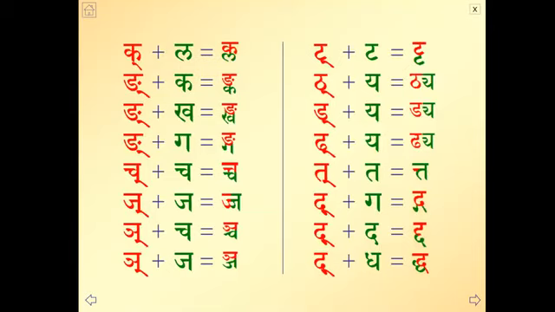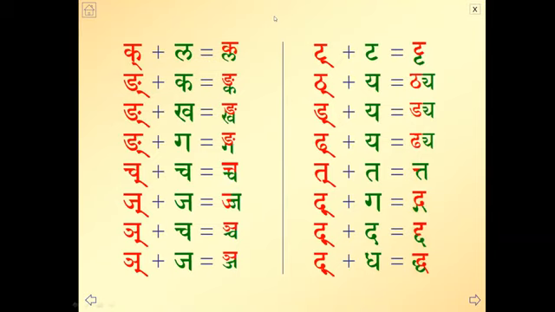Jakara plus ja, ja. Nyakara plus cha, ncha. Nyakara plus ja, nja. You can note this. Nyakara plus ja is written like this. Suppose it is the other way, jakara plus nya, then you get a new letter. We saw that the new form is a separate form for that combination. If jakara is the first consonant followed by nya, the form is different, like in the word jnanam.